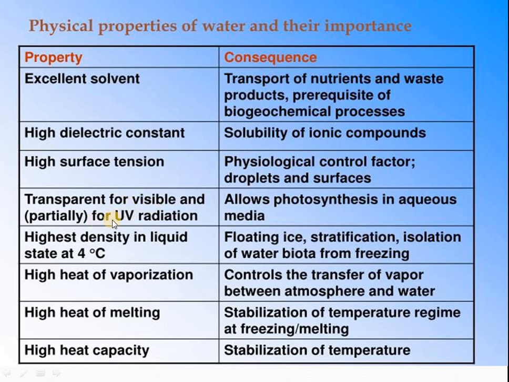Transparent for visible and UV radiation, means UV radiation can pass through the water vapor present in the air, which allows the photosynthesis phenomena and helps in maintaining the oxygen cycle as well as the water cycle.